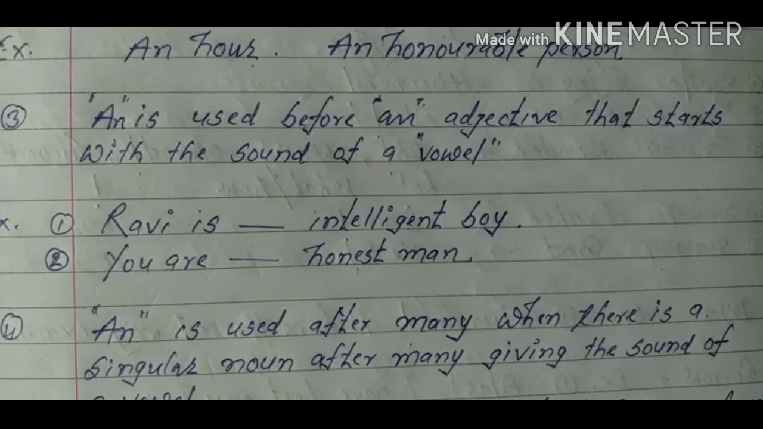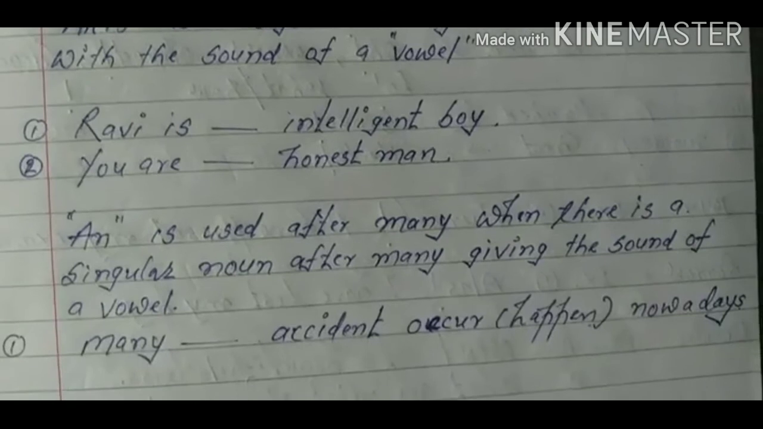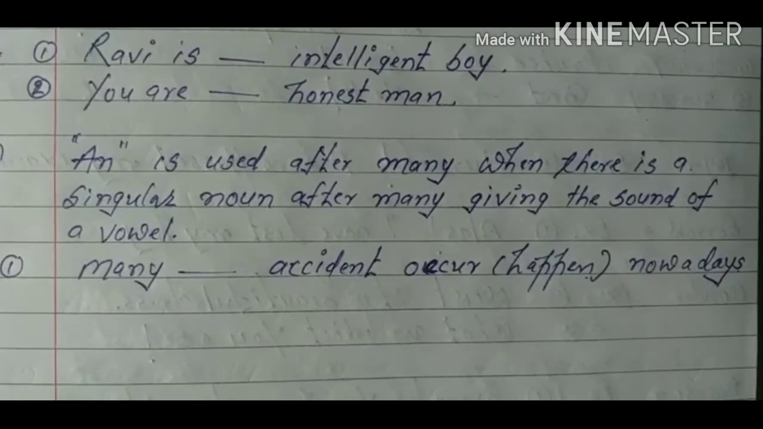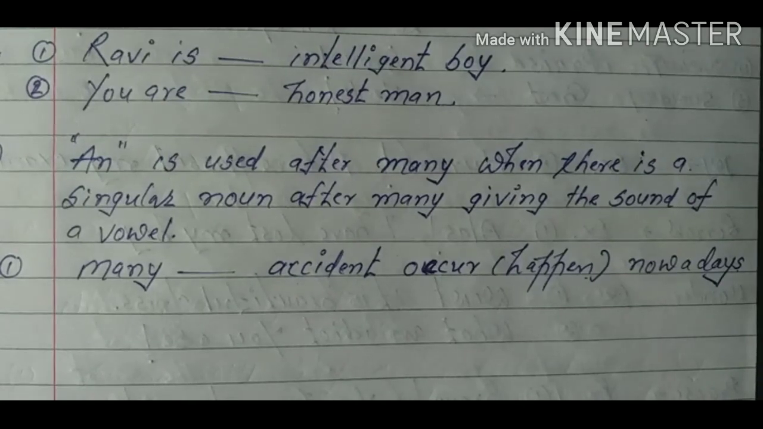Now see the last rule of an. An is used after many when there is a singular noun after many giving the sound of a vowel. Like a, if there is a singular noun giving the sound of a vowel after many, we will have to apply an there. For example, many an accident occurs nowadays. Okay, I think you might have got the use of a and an.